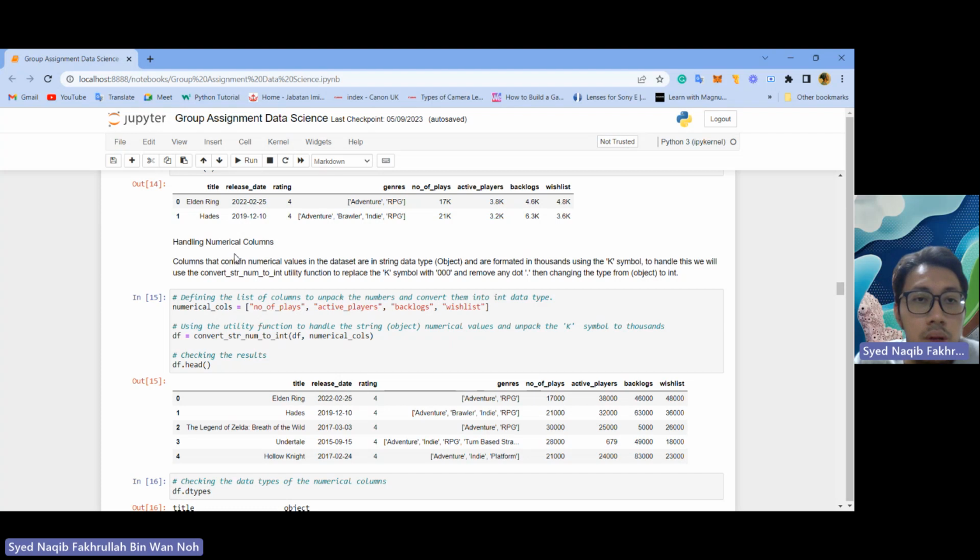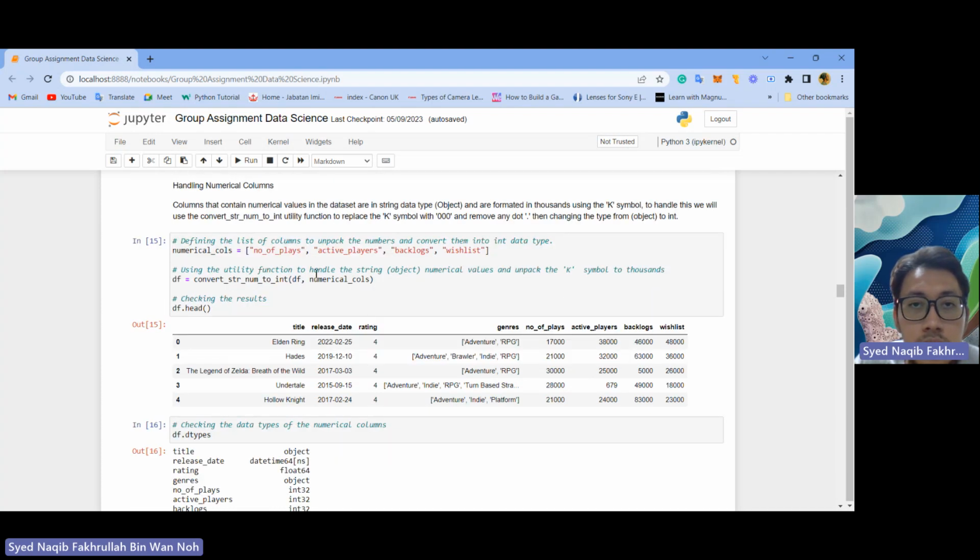Next, handling numerical columns. The numerical values in the dataset are in string data type, such as object, and are formatted in thousands using the K symbol. To handle this, we will use the convert_string_num_to_int utility function to replace the K symbol with 000 and remove any dot, changing the type from object to int.